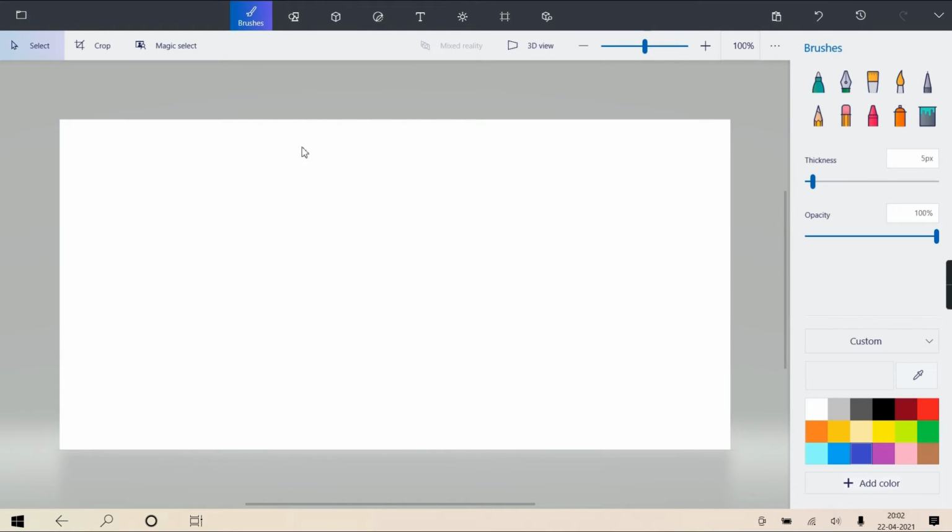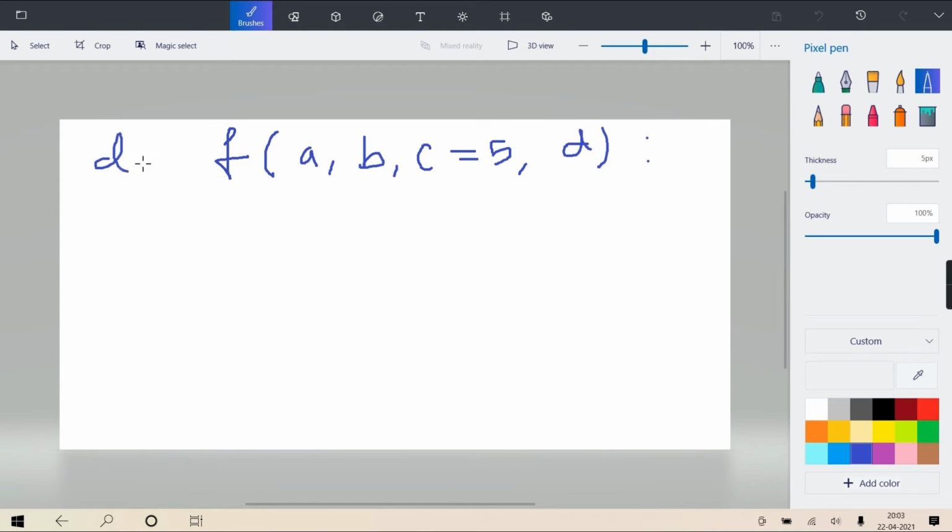Like you have defined a function with parameters a, b. Now c you have given some default, and then you're defining d. Now you're passing d to the function definition. So this is not allowed. It will give an error. It will say that this is not according to the syntax.